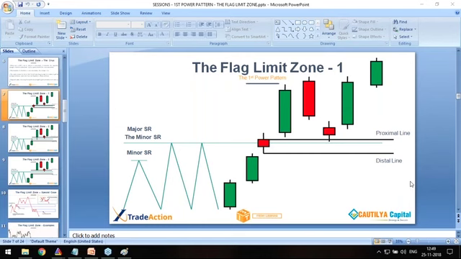If there is a base, that is case 1; if there are wicks, case 2; and if there is a gap, case 3. All three scenarios are tradable scenarios.